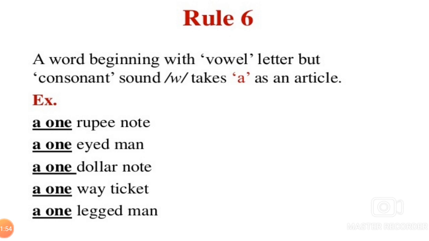A vowel letter but a consonant sound takes A as an article. A ₹1 note, a one-eyed man, a $1 note, a one-way ticket, a one-legged man.